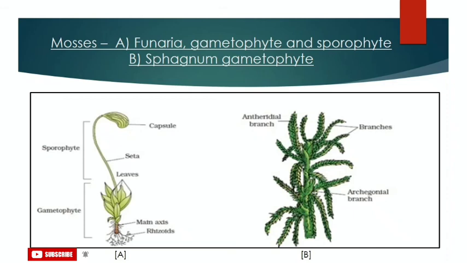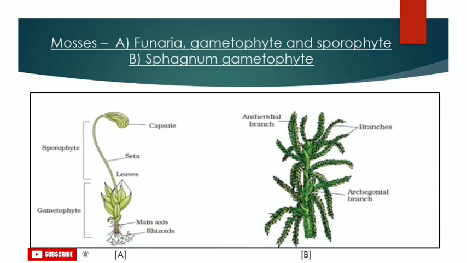After fertilization, the zygote develops into a sporophyte consisting of foot, seta and capsule. This capsule contains spores. The picture on your left, part A, represents the seta and capsule.